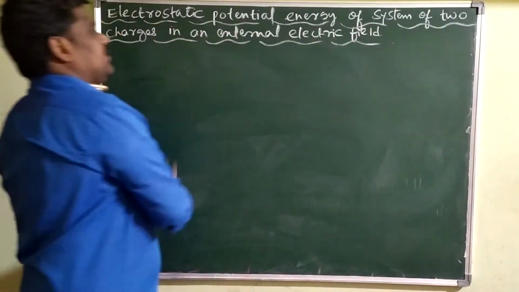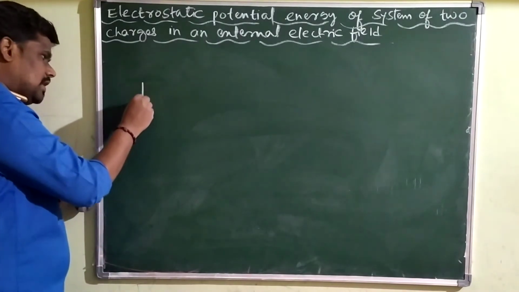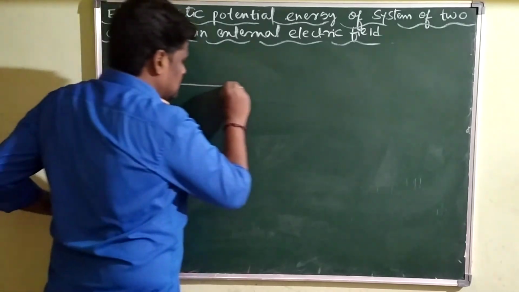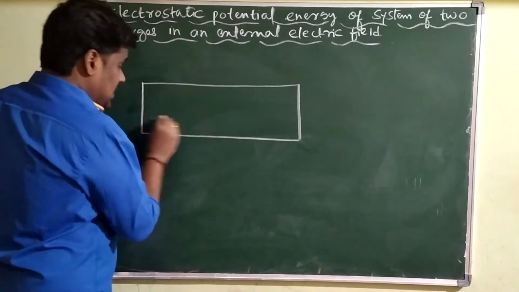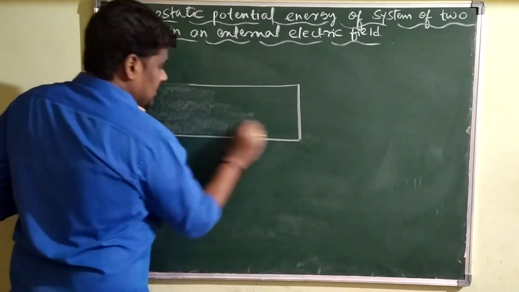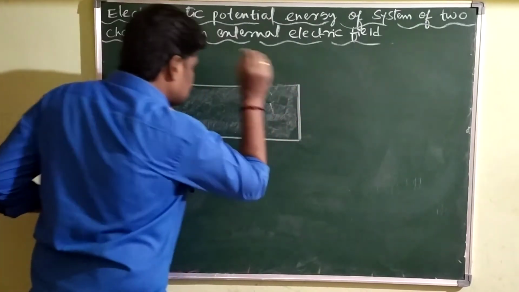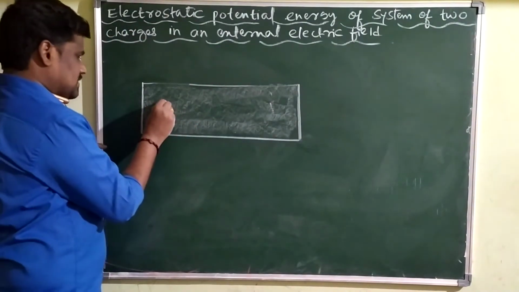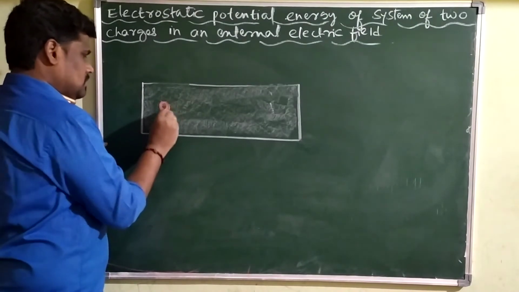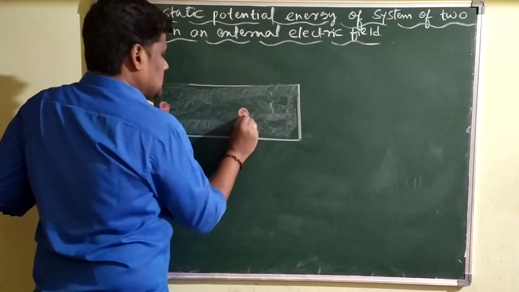Now I come back to the derivation. I want to derive the expression for the electrostatic potential energy of a system of two charges present inside an external electric field. Imagine this is the external electric field in which I arrange a system of two charges, Q1 and Q2.